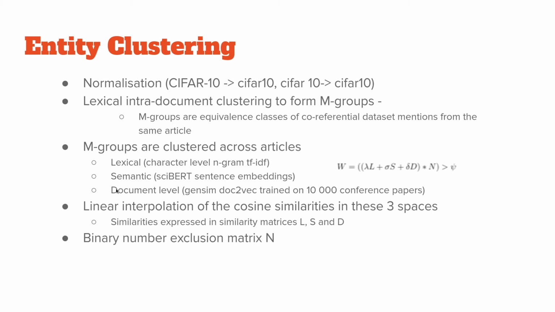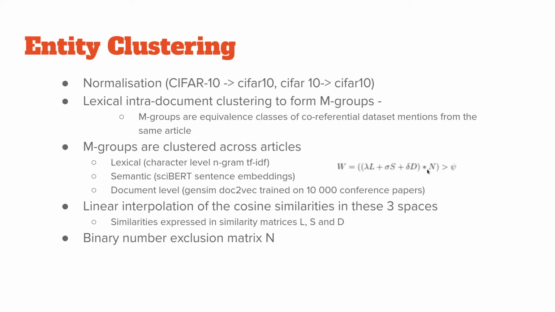And then document-level similarity is expressed using Gensim's doc2vec trained on 10,000 conference papers. We then perform linear interpolation of the cosine similarities in these 3 spaces, and that's what you see here: lambda is for lexical, this is the semantic, and this is the document-level space, multiplied by their linear interpolation parameters, lambda, sigma, and delta.